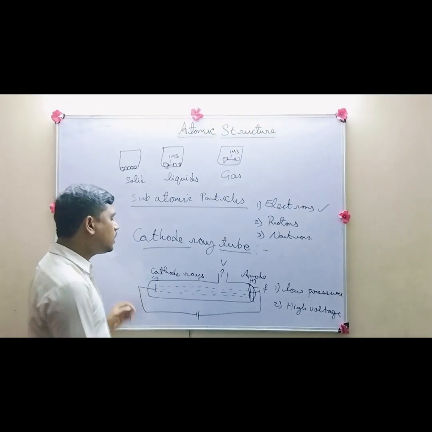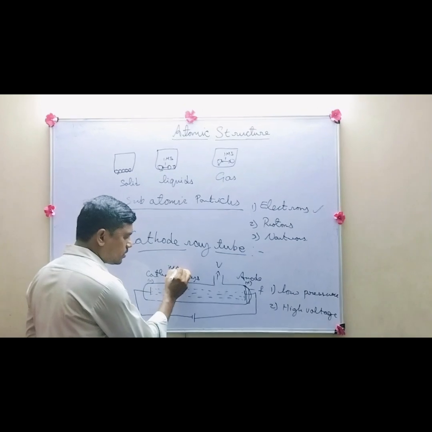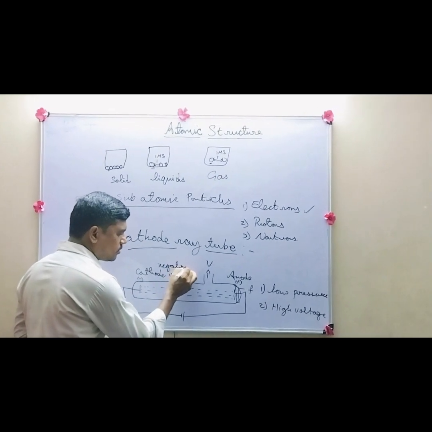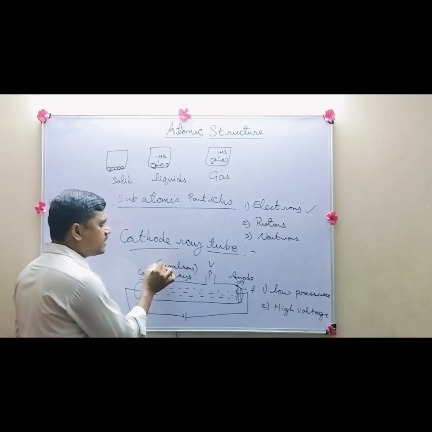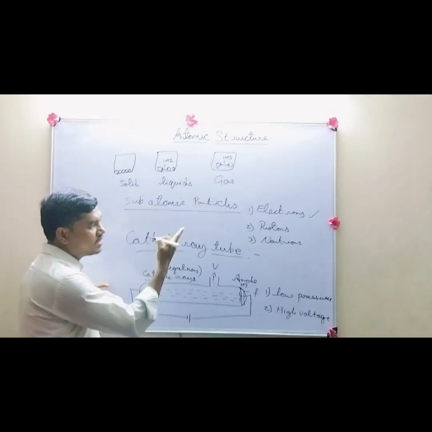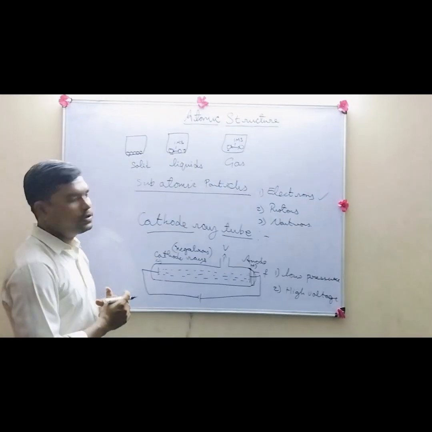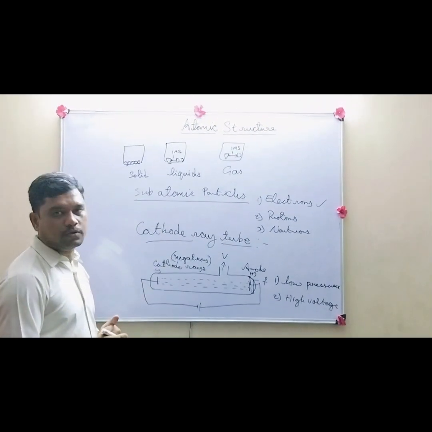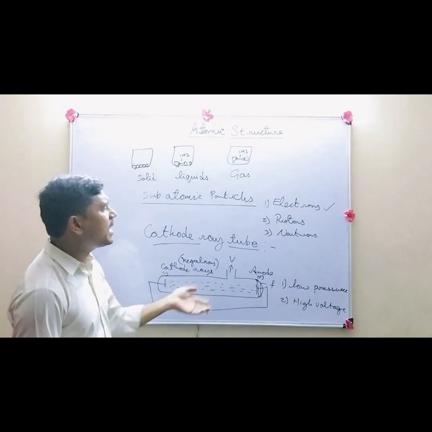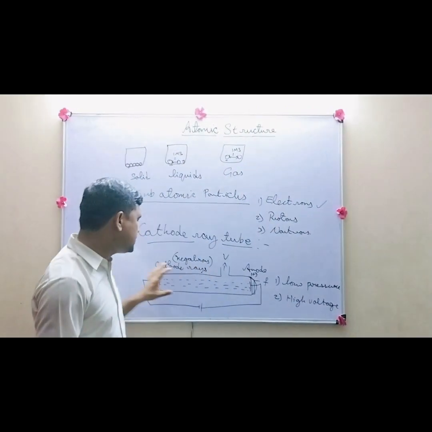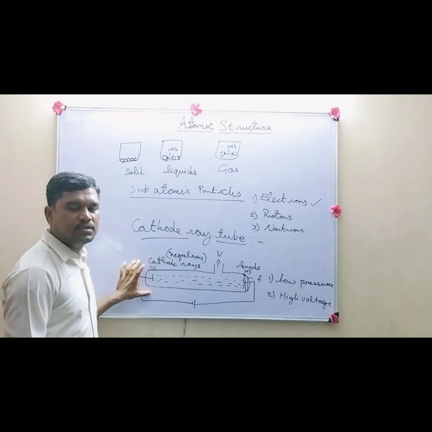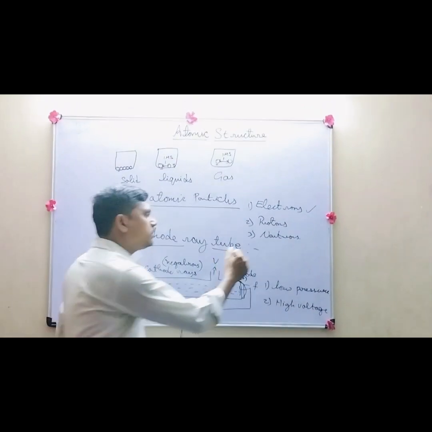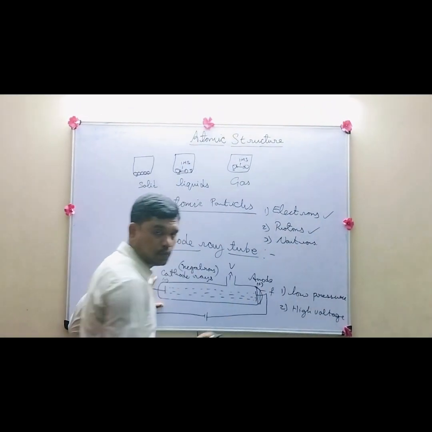Later on they were called negatrons, and after some days they were named electrons. So this is the theory about electrons. In the same way, in the same discharge tube activity, the scientists found protons too.